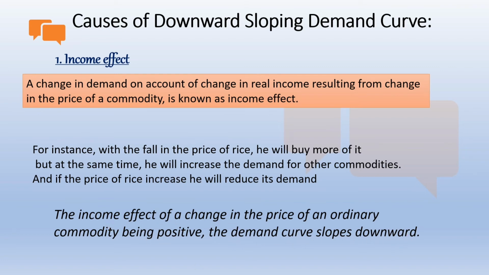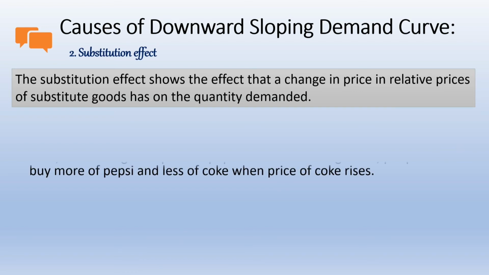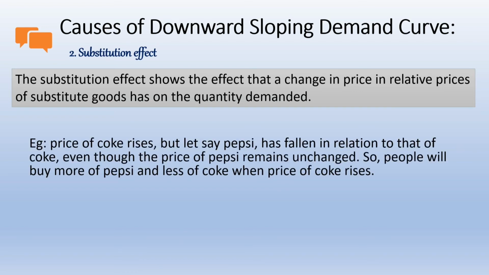Why positive slope? Because when I say that my real income increases, my demand also increases. Both are in the same direction, that is why we call it positive. Moving ahead, the substitution effect shows the effect that a change in price and relative prices of substitute goods has on the quantity demanded. Let's say the price of Coke rises, but say Pepsi has fallen in relation to that of Coke.